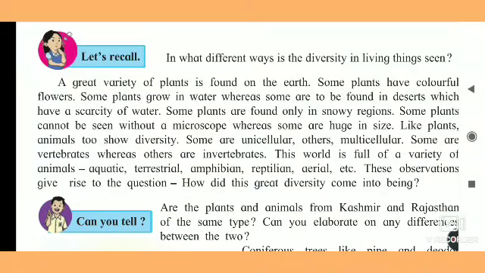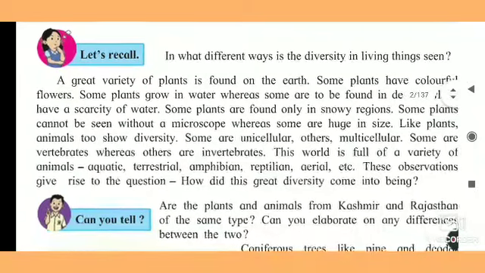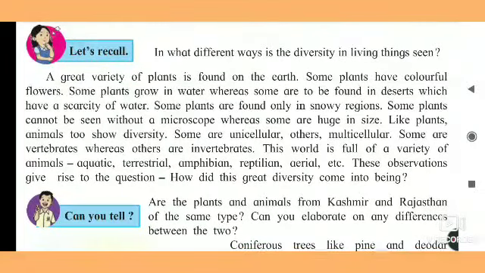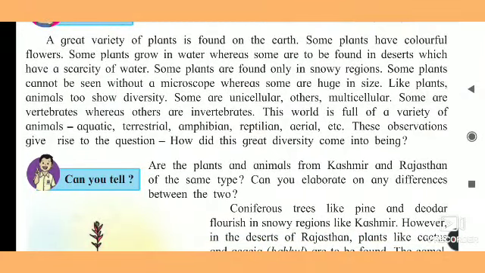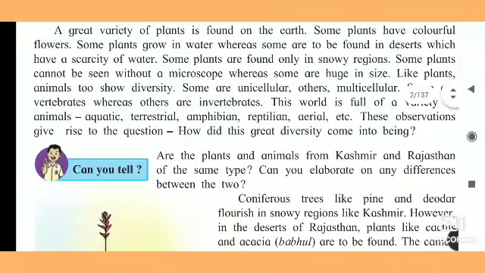Some plants have colorful flowers. You see gulab, mogra, zai, they have different colors. Some plants grow in the water, whereas some are found in the desert, which has a scarcity of water. Then some plants are found only in the snowy region. Okay, they grow only in the snowy region because the structure of that plant's body is developed for that purpose. Some plants cannot be seen without a microscope, whereas some are huge in size. So some plants are very small.